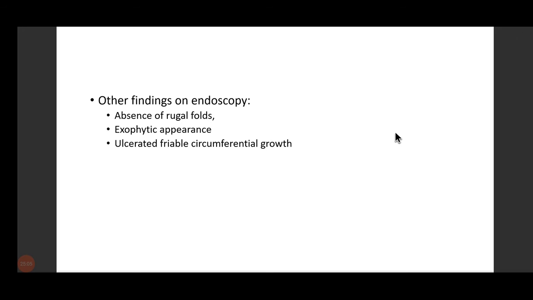Now, always we don't get to see ulceration. Always we don't get to see a reddish hue. Some other findings are also seen in endoscopy. You might get absence of rugal folds, like in cases of Linitis plastica. Remember, they become like leather bottle appearance. Fibrosis happens. When fibrosis happens, you won't get to see rugal folds. Then you have exophytic appearance. Always you don't get to see ulceration. Some masses might be polypoidal, some masses might be excavated. So exophytic appearance might also be seen.